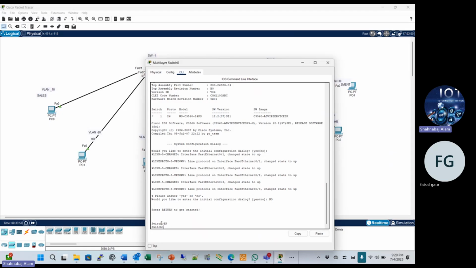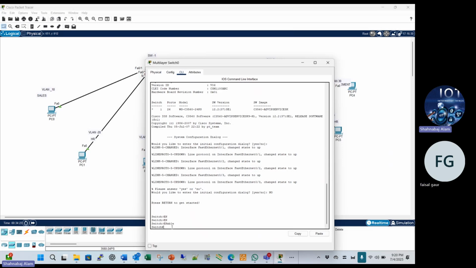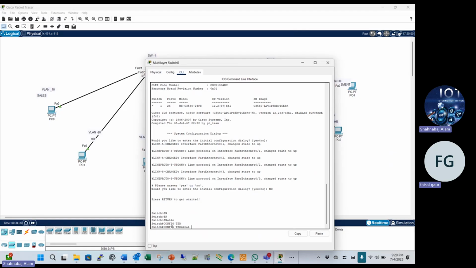When you log in to the switch physically, you will see this. If a username and password are also configured, you first put the username and password, then you are able to reach this mode, and just click enable. After that you go to configure terminal.